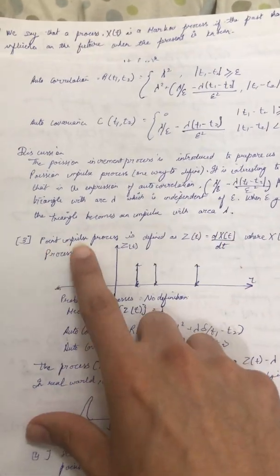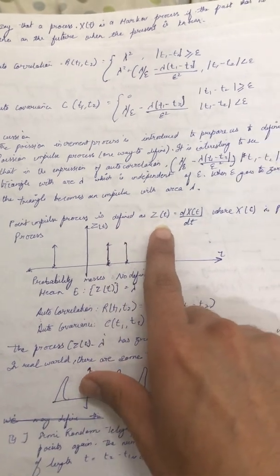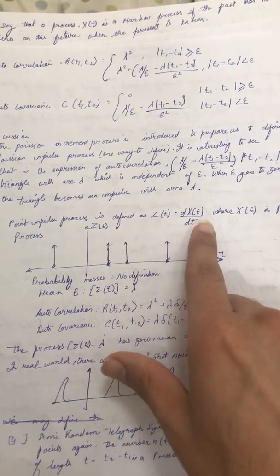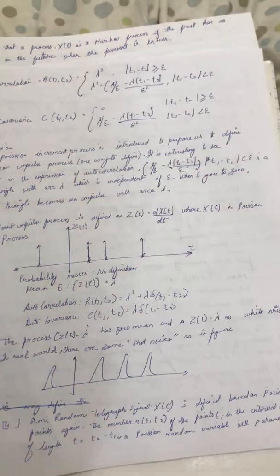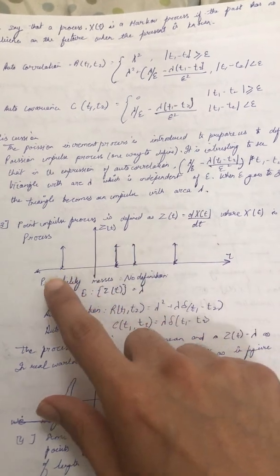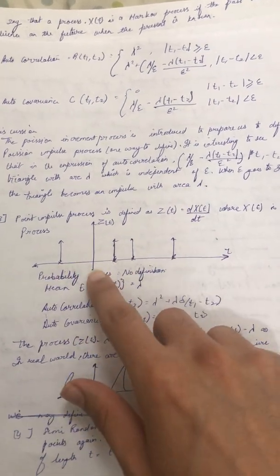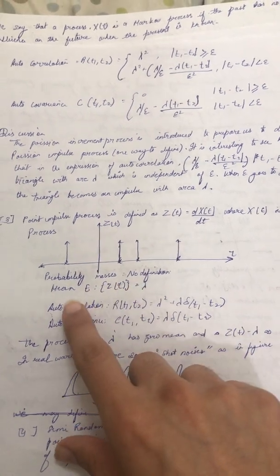The Poisson impulse process. The Poisson impulse process is defined as z of t equal to d x eta upon dt, where x eta is x of t, a Poisson process. So the graph of z of t goes like this. The probability mass function has no definition.